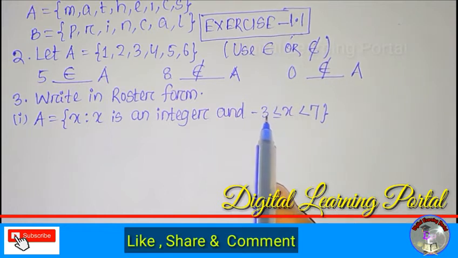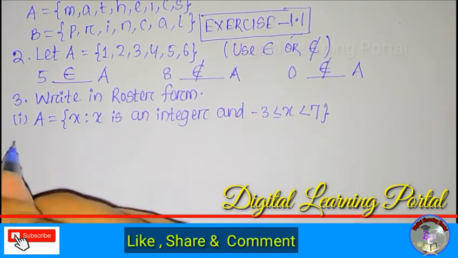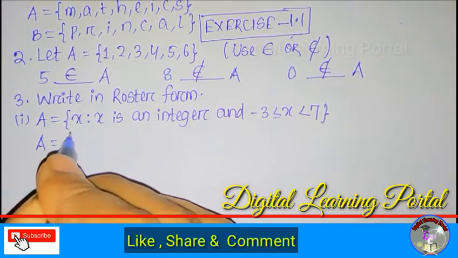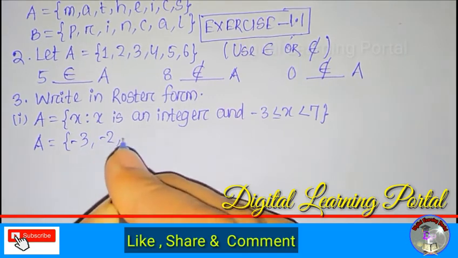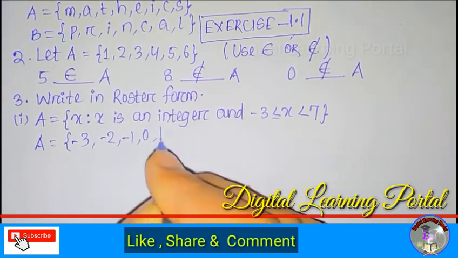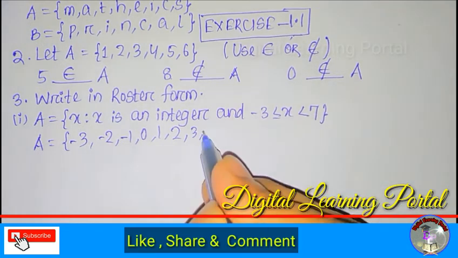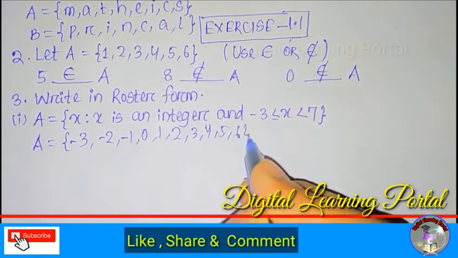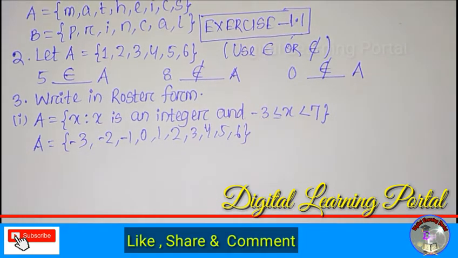That is, x starts from -3 and goes up to 6, not 7, that is, less than 7. So you can write A = {-3, -2, -1, 0, 1, 2, 3, 4, 5, 6}, up to 6, not 7. This is the answer in roster form.